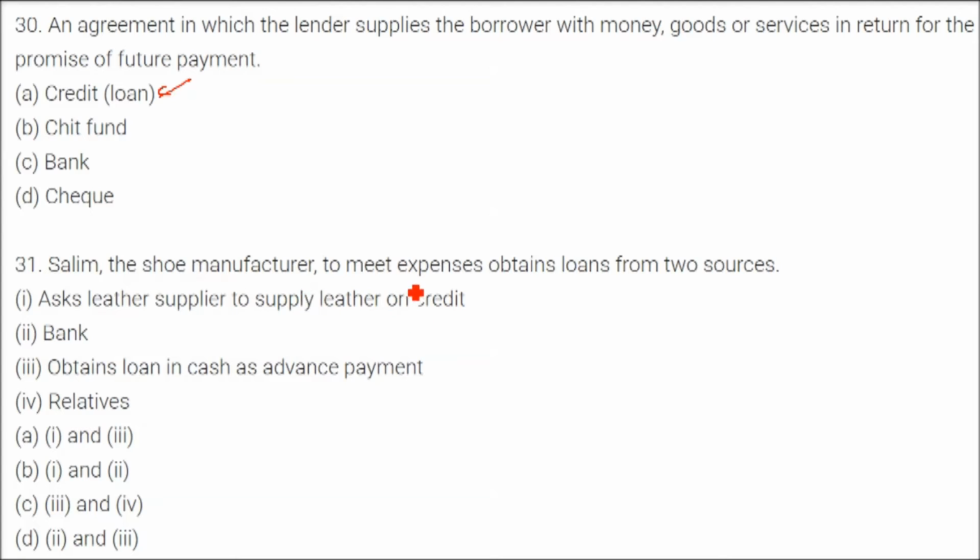Salim, the shoe manufacturer, to meet expenses, obtained loans from two sources. First of all, he asked the leather supplier to supply leather on credit. That is, he didn't pay the money. He just said, you give me on udhar, on my credit. And the second, he obtains a loan in cash as an advance payment, because 3,000 pairs of shoes he has to make. He took an advance for 1,000 shoes. That is how first and third. So this is the answer, A.